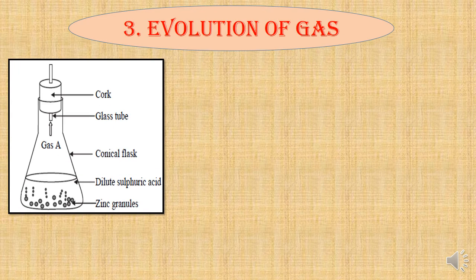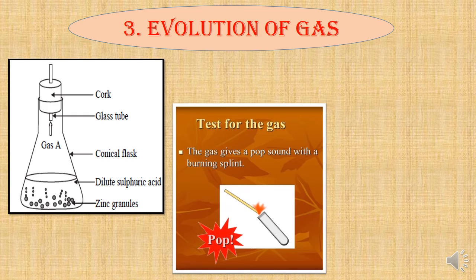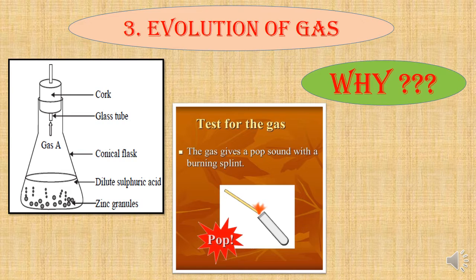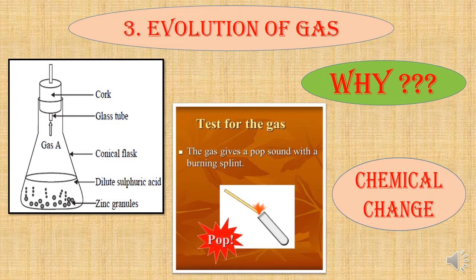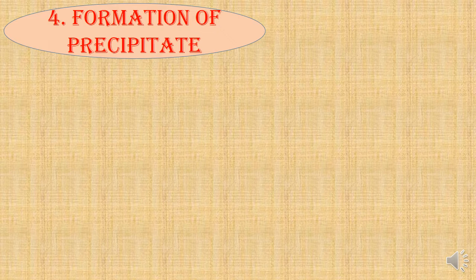Number 3. Evolution of gas. If a dilute sulfuric acid solution is added to a few zinc granules, you will observe the evolution of a colorless, odorless gas. This gas, when burnt, produces a pop sound, which proves that the gas evolved is hydrogen. Now, my question is, how does it happen? Yes, you guessed it right. When sulfuric acid solution is added to zinc, a chemical change instantly takes place which leads to the evolution of hydrogen gas.